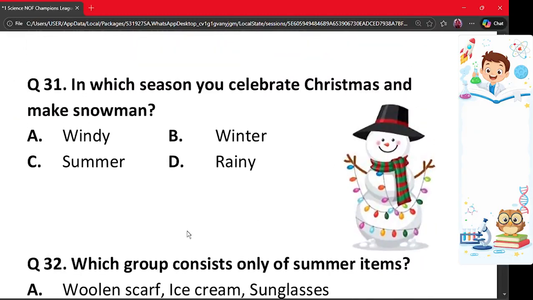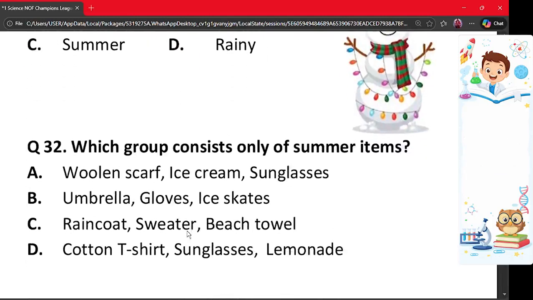And next question is question 31. In which season do you celebrate Christmas and make a snowman? A. Windy, B. Winter, C. Summer, or D. Rainy? The correct option is option B. Christmas is celebrated in winter and snowmen are made during the winter season. Hence option B is the correct option.